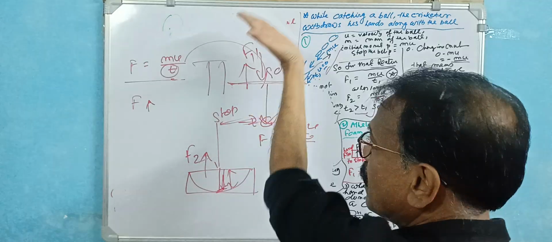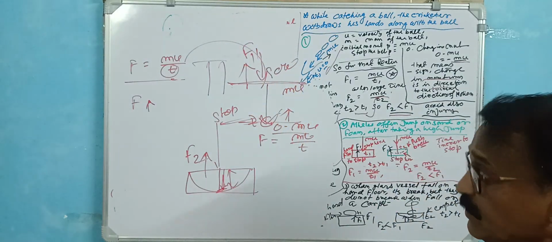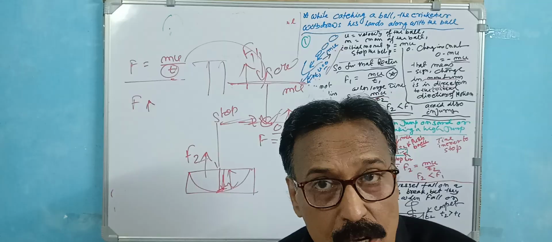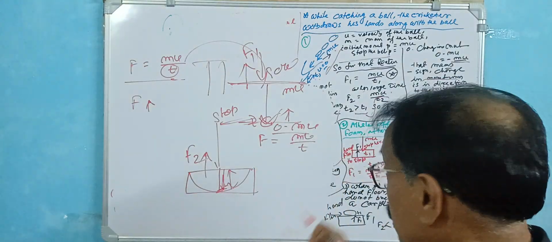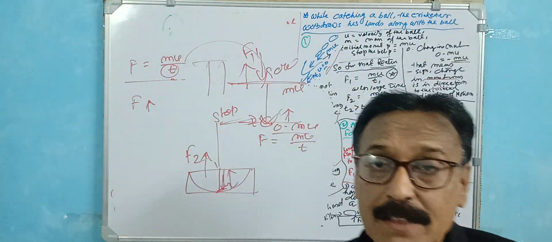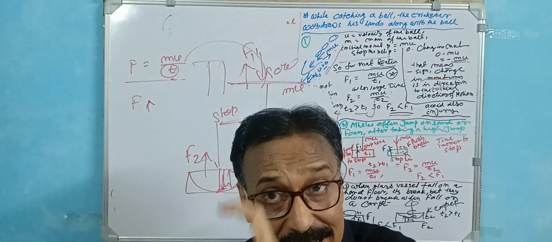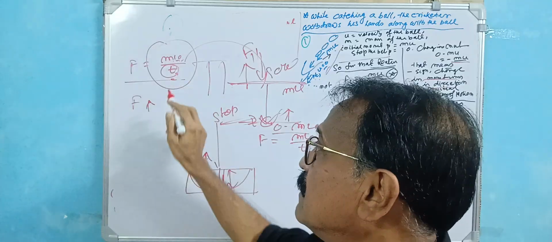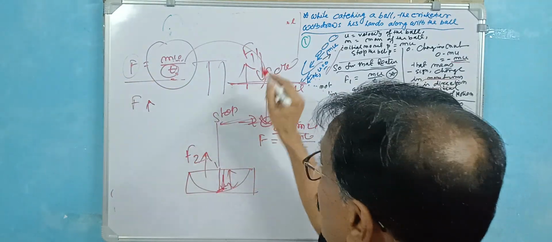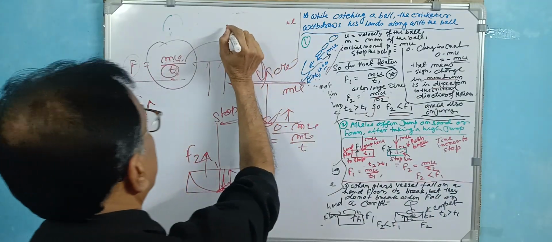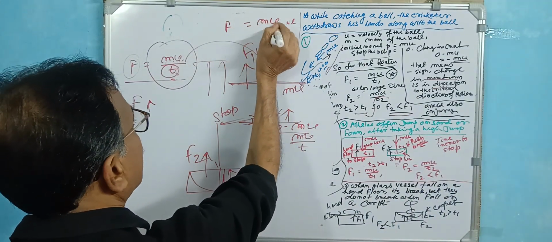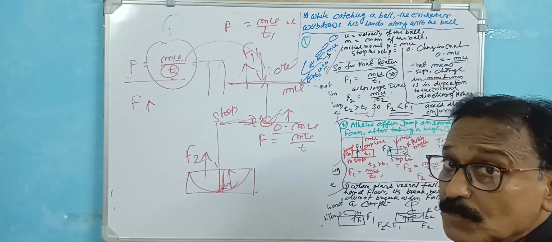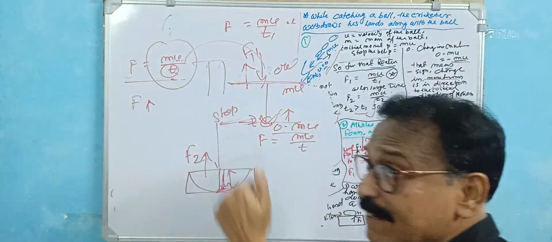On the solid medium the reaction force is very large, and here it is very less, so the athlete will not be injured. So your first job is to increase the time to come to rest. The mathematical deduction is: mu is the momentum, t increases, so t increase means F decreases. In the solid medium, mu is the same but t1 is less, so this value is greater, and here t is greater, so this value is less.